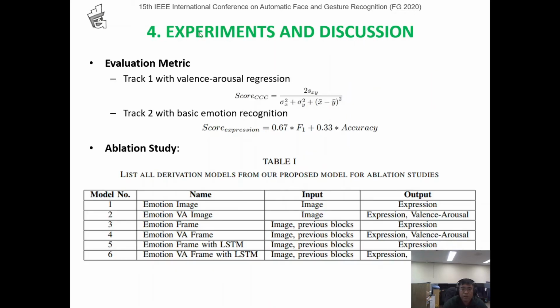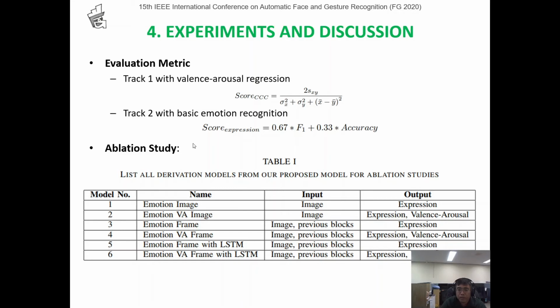Next, we will talk about experiment and discussion. Emotion metric check 1 will use the valence arousal correlation score, coming from the concordant correlation coefficient equation here. Check 2 will use the basic emotion correlation score, coming from F1 multiplied by 0.67 plus accuracy multiplied by 0.33.